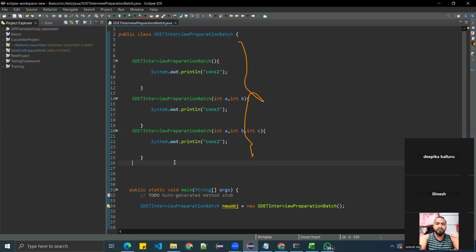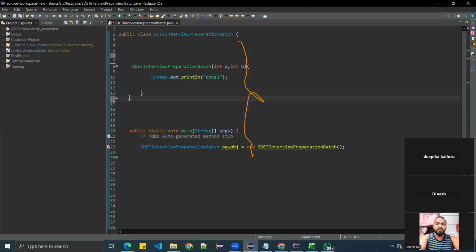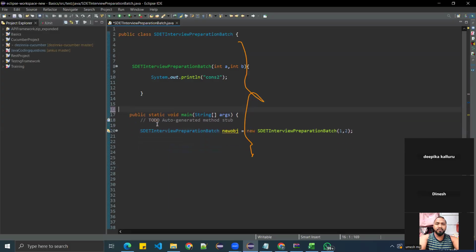My question is, if we have the parameterized constructor but not the default constructor, is it valid? I mean, without a default constructor, can a parameterized constructor exist? Yes, of course. Okay. Now next question.